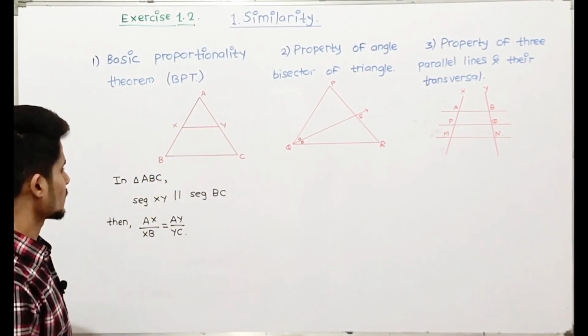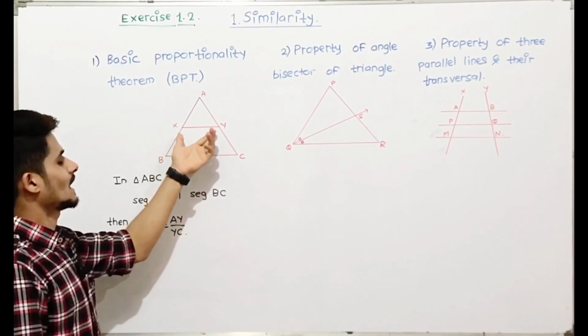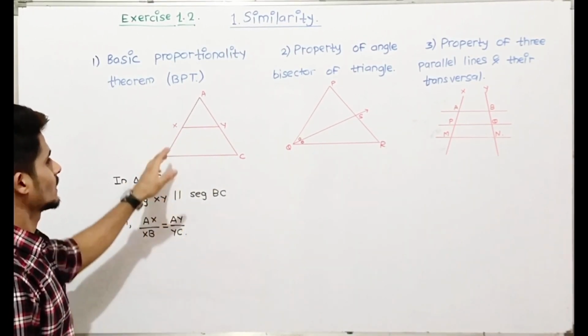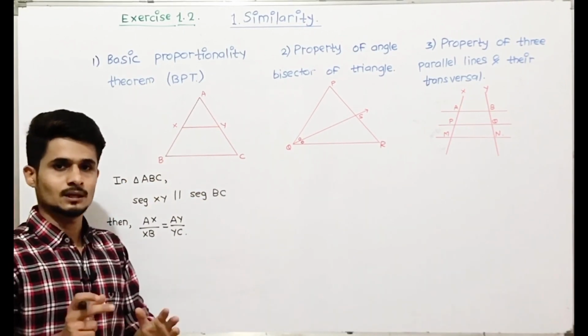So this is the basic proportionality theorem, that if line XY is parallel to BC, then the ratios will be equal.